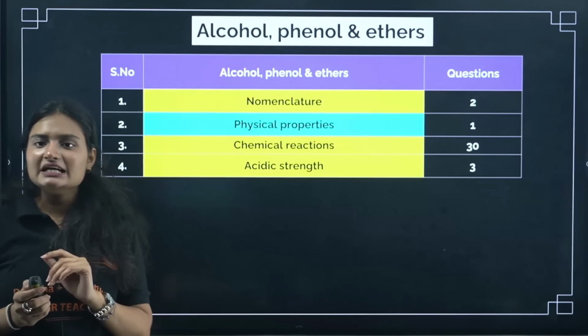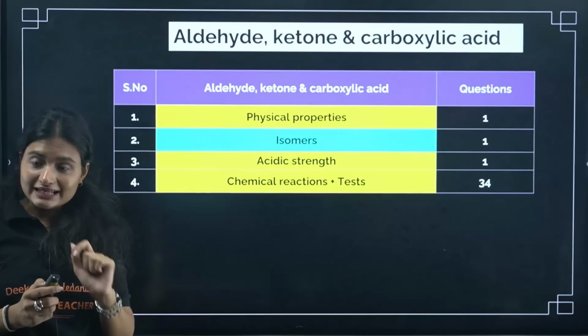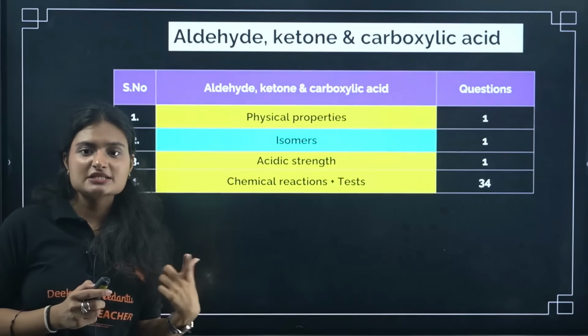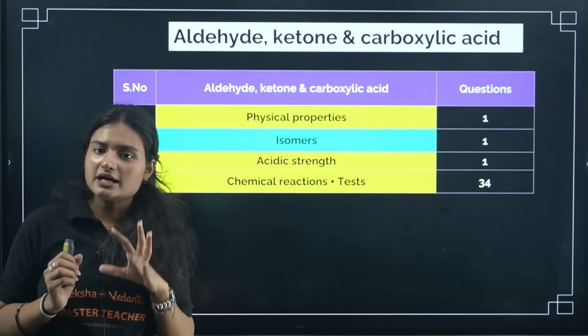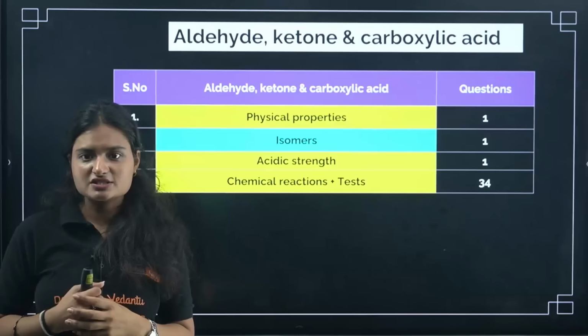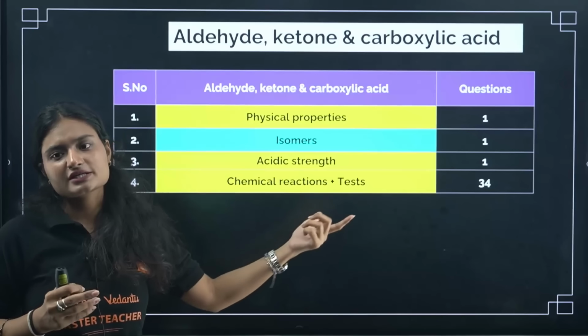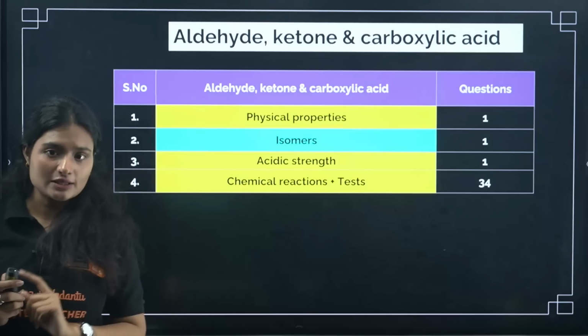Okay, next is aldehydes, ketones and carboxylic acids. So from this one, again as you can see, chemical reactions plus tests. Whatever tests were there, they have asked that, okay, which compound will give this test and which compound will not give this test or something, right? These kinds of questions were there. Okay, so majorly focus on your chemical reactions and tests from aldehydes, ketones and carboxylic acids.